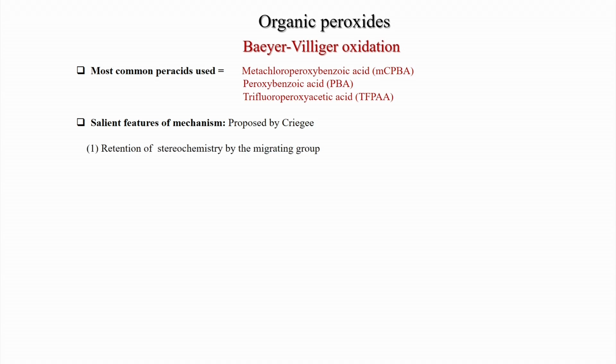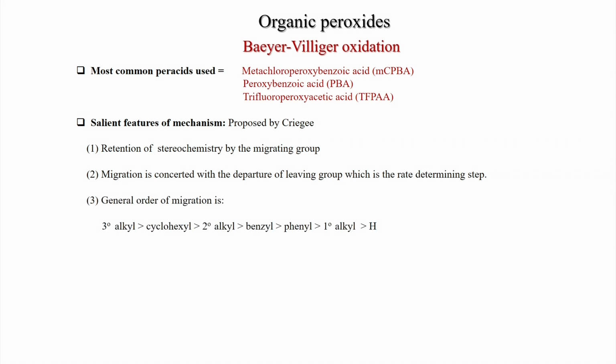Here, there is retention of stereochemistry by the migrating group. So, that is very important. If there is a chiral center, that stereochemistry is retained during this reaction. Migration is concerted with departure of the leaving group, which is the rate determining step. So, there is a leaving group which ultimately becomes an acid. So, meta-chloroperbenzoic acid becomes meta-chlorobenzoic acid.